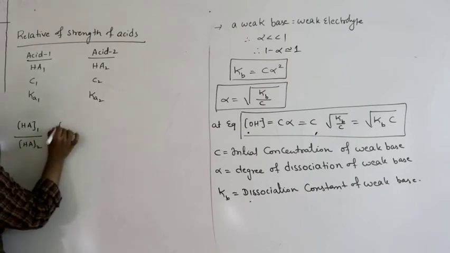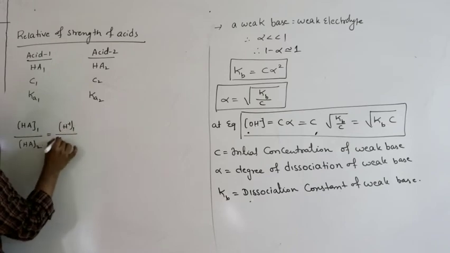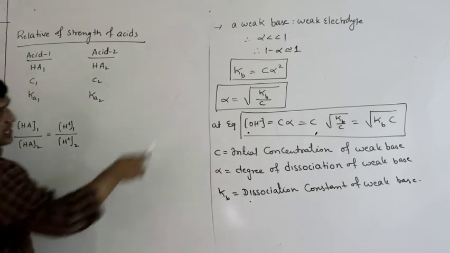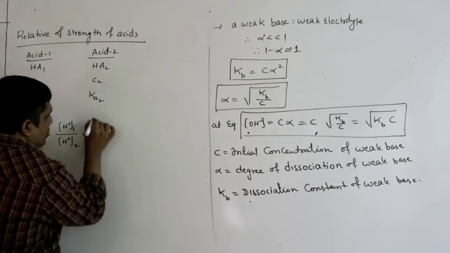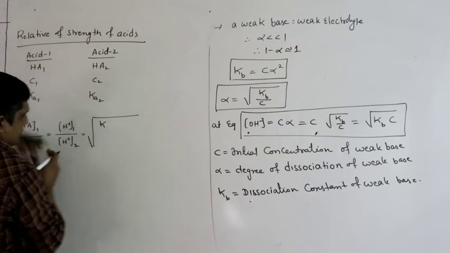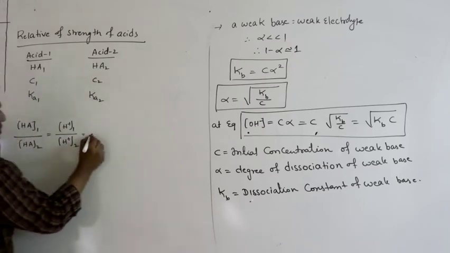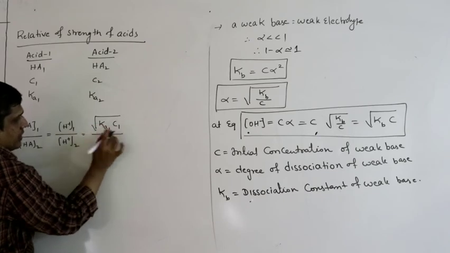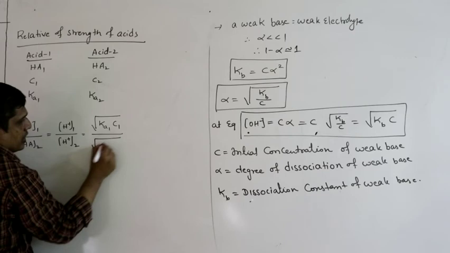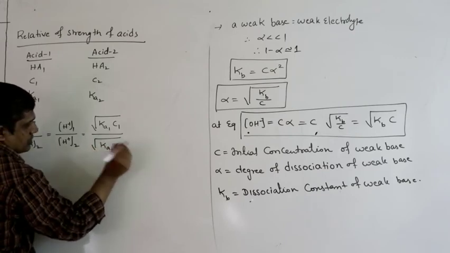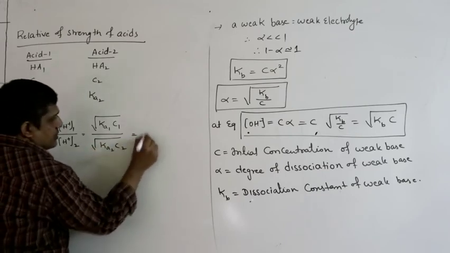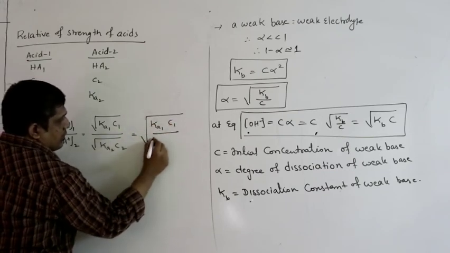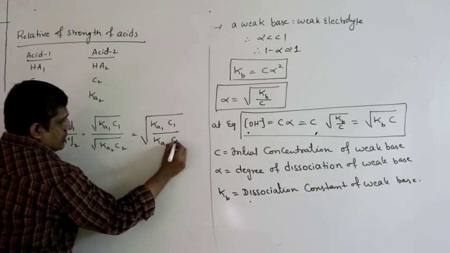this is equal to, the strength is because of H plus ions from acid 1 and H plus ions from acid 2. How do you find H plus ion concentration? H plus ion concentration equals root over Ka C, so root over Ka1 C1, where 1 indicates acid 1, by root over Ka2 C2, or simply we can write Ka1 C1 by Ka2 C2 under the root.